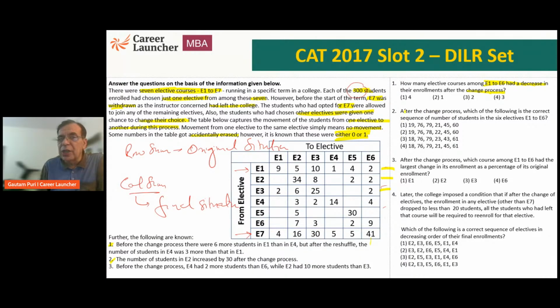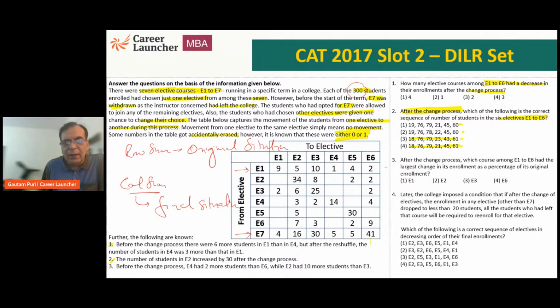Question 2, after the change process. After the change process means we are talking about the column sum of the columns. Which of the following is the correct sequence of number of students in the 6 electives from E1 to E6? Now, this is a great question to have because this question is effectively telling me the numbers. So it is telling me the column sum.